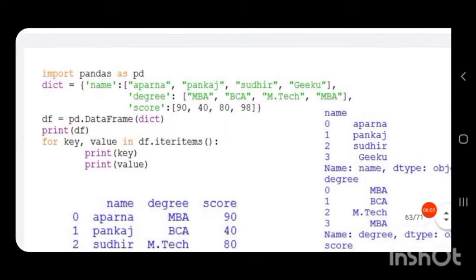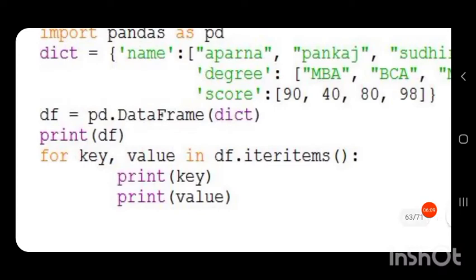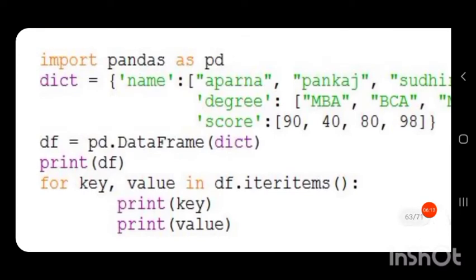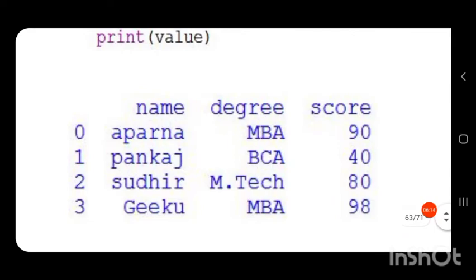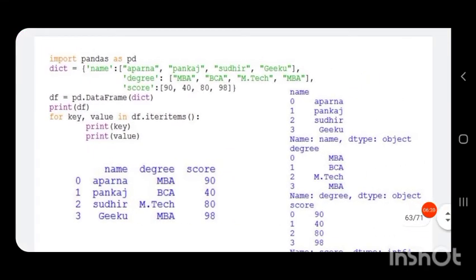So let us see by executing this statement what output is obtained. Here we have a print df statement, so it will print our data frame. The data frame obtained is this. It has three columns, name, degree and score, and the row indices are 0, 1, 2, 3. Now we execute this for loop: for key, value in df.iteritems, print key, print value.